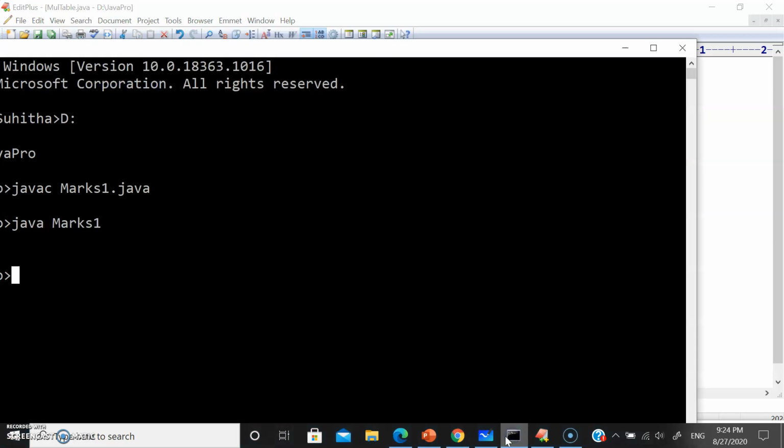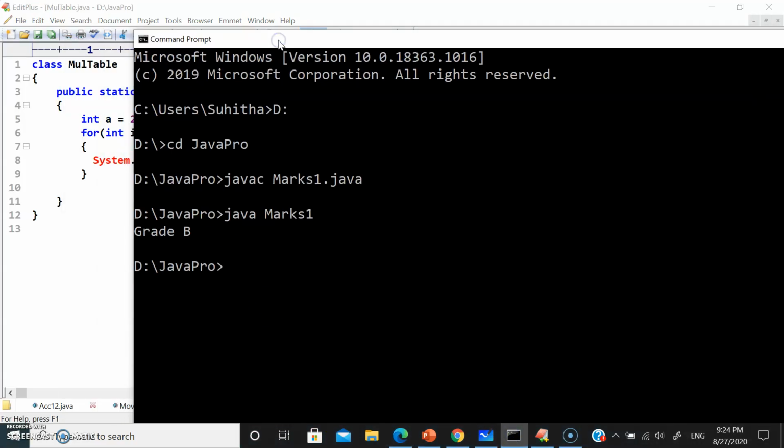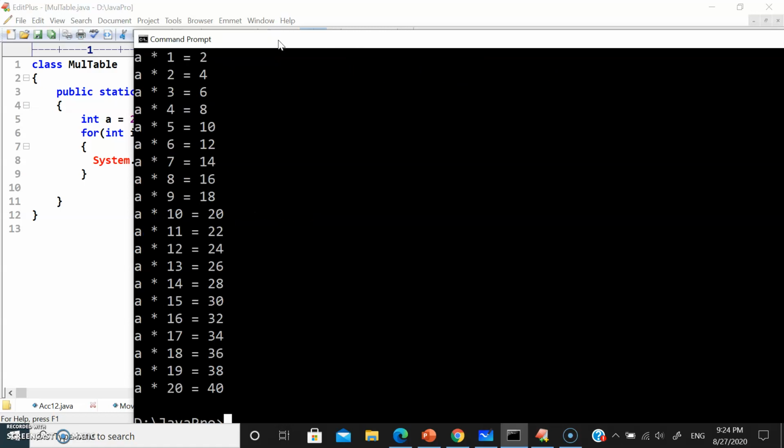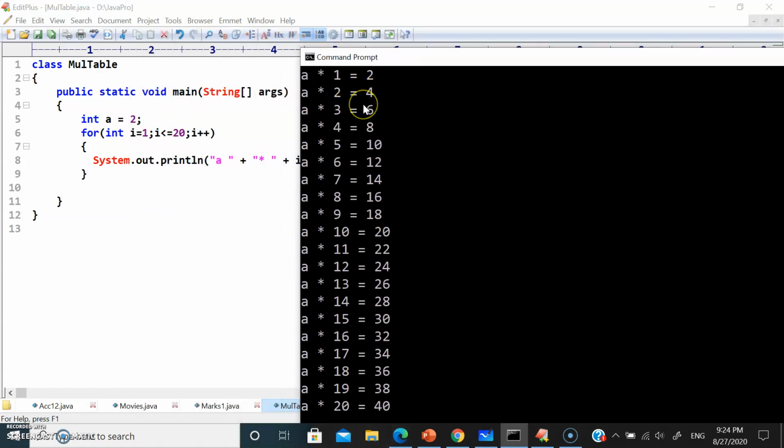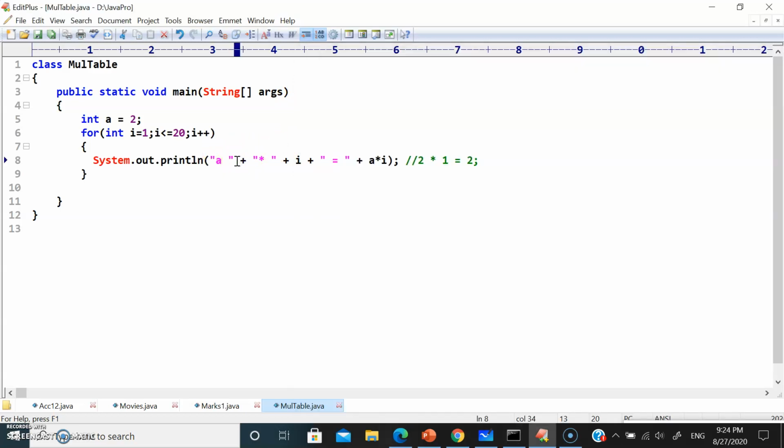So let's open our compiler. Let me run javac. The class name is mul table.java. No error, perfect. Java mul table. See, it's printing, right? From a into 1 is equal to 2, a into, so it's printing a, right? See, we want 2 into 1, so we should not give double quotes here. We just give a.